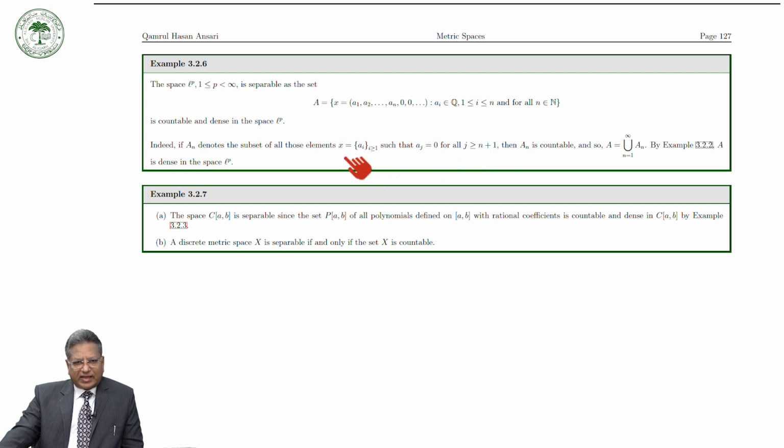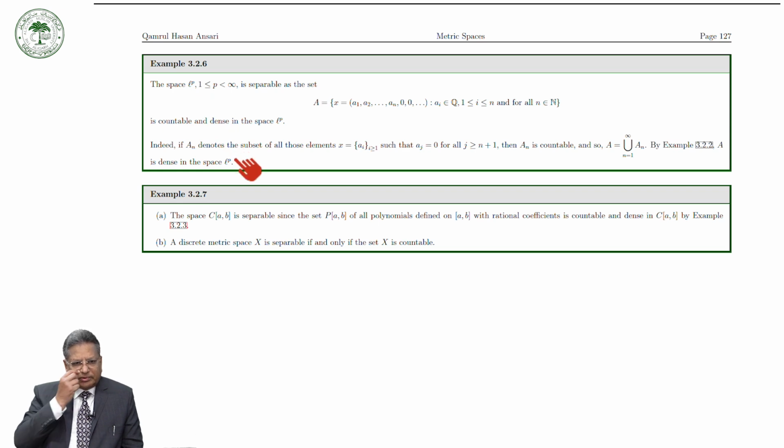That is to say, up to a1, a2, ..., an are non-zero or maybe some of them 0, but after that all the entries are 0. Then An is countable, and so A, which is equal to the union of An, is a countable dense subset of Lp space, and therefore Lp space is separable.